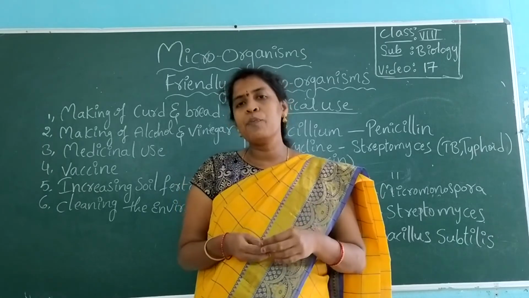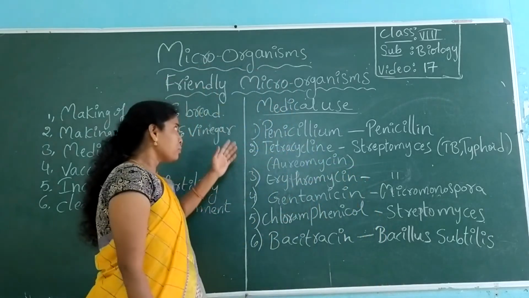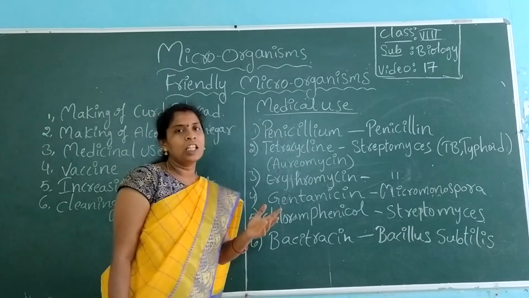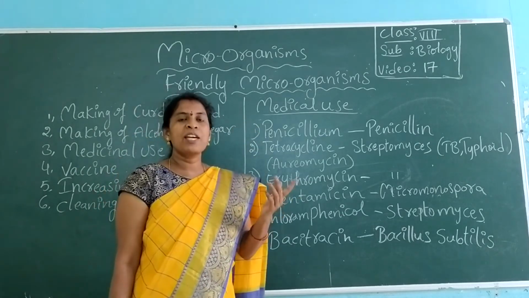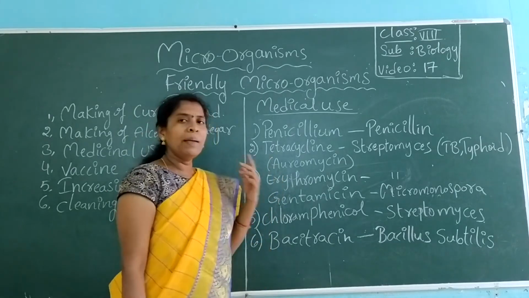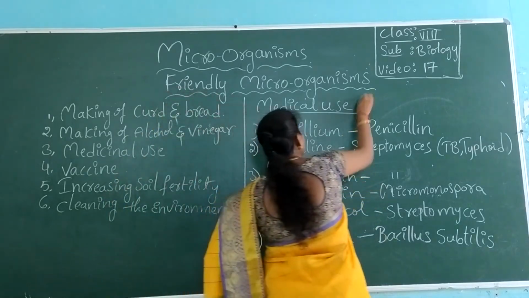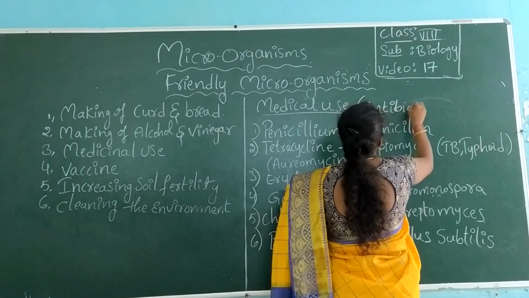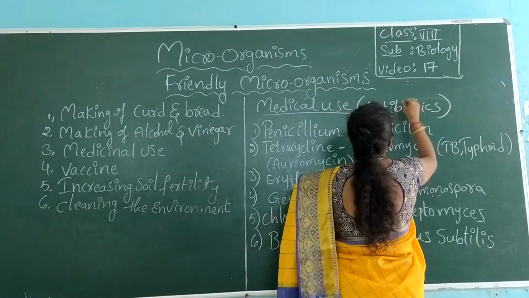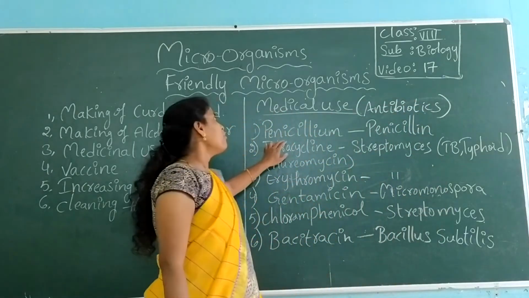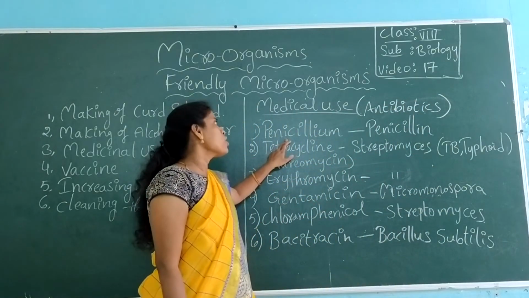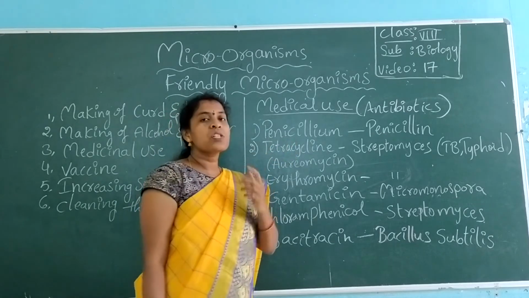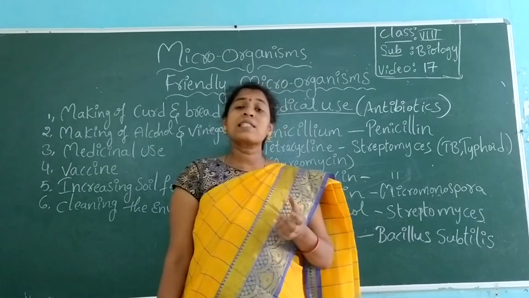So next, medicinal use, right? Generally, from some bacteria and some fungi, antibiotics are made. Penicillin was first discovered by Alexander Fleming.